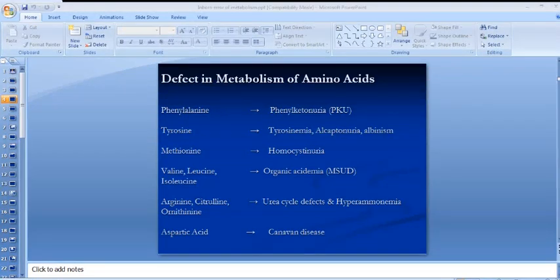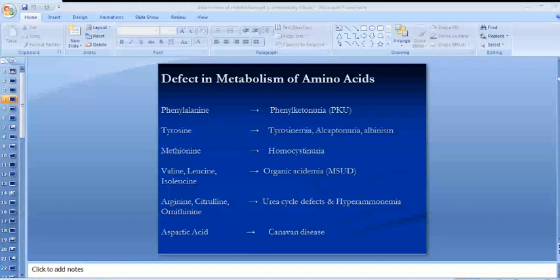These are the important types in pediatric age group. So the clinical manifestations, these are the generalized clinical manifestations of any patient which you suspect of having inborn error of metabolism. These are not specific to any type, whether they are related to defects of amino acid or lipid metabolism. These are the generalized clinical manifestations.